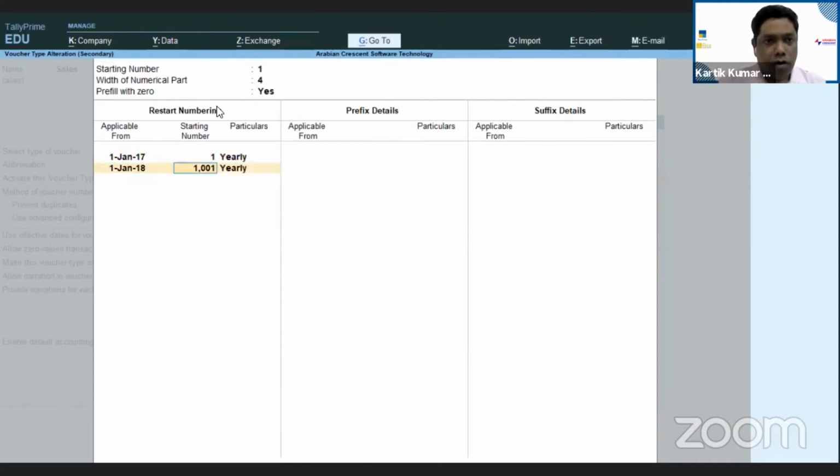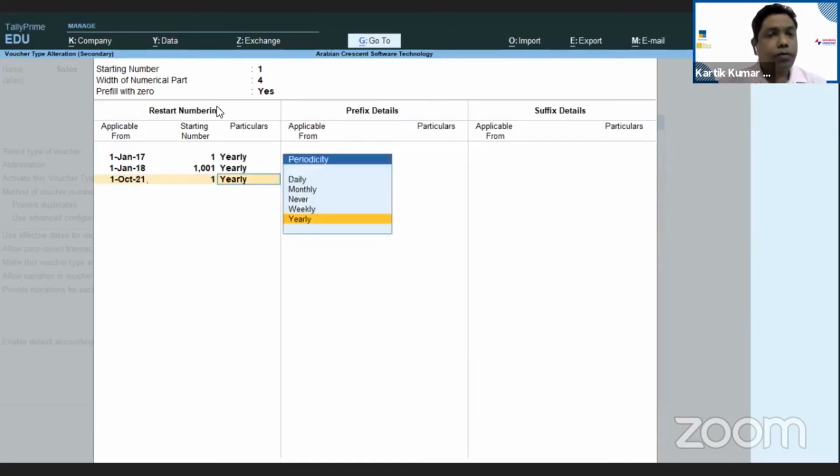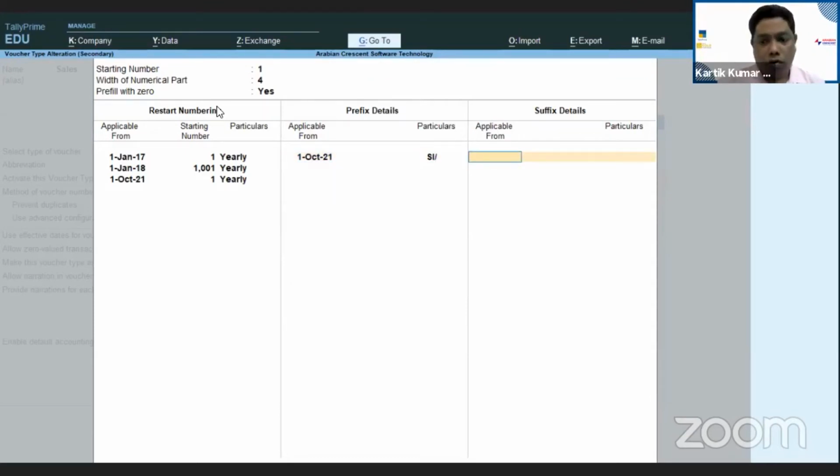Bring the cursor down below. Mention the date here, 1/10/2021, and I want to start from option 1. Now come here again, same 1/10/21, and I want to mention SI, that is sales invoice, stroke. I'm just giving a suggestion. You can try by yourself. You can have your own format, whatever format you want. Okay, come here now. Just put it 2021.